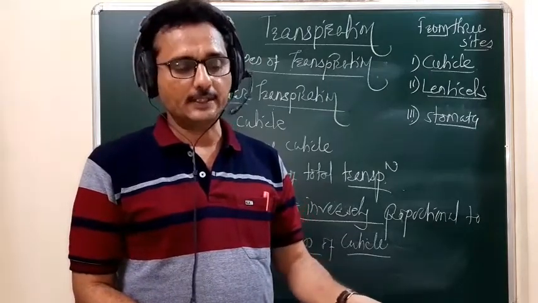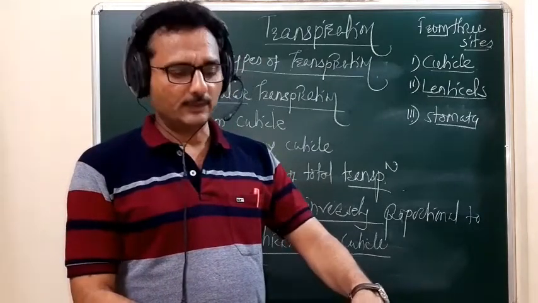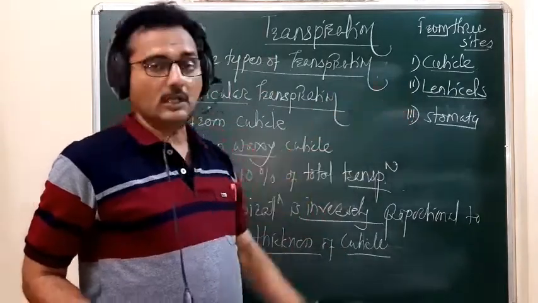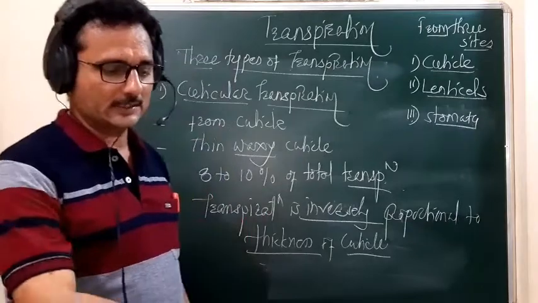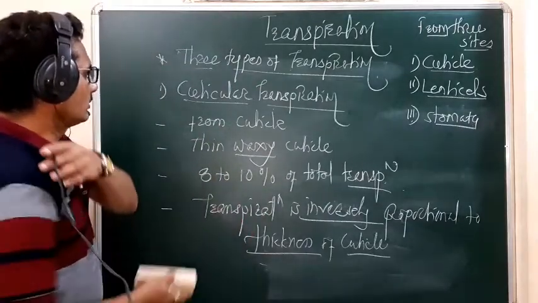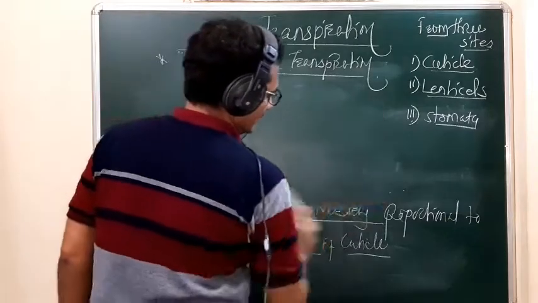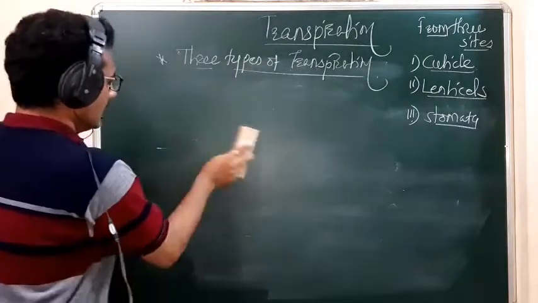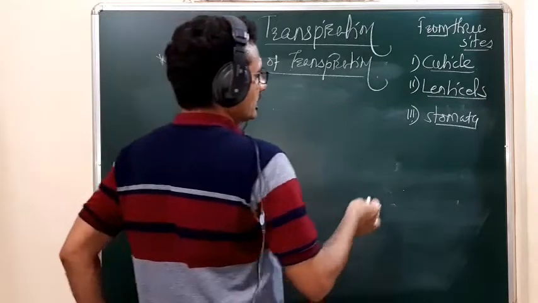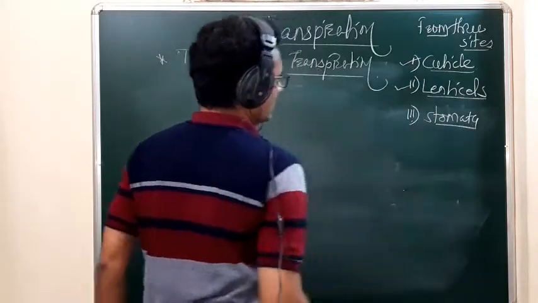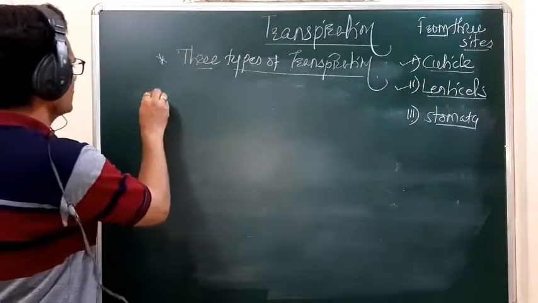Then the next type of transpiration is the lenticular transpiration. So the second type of transpiration is lenticular transpiration. Just now we saw the cuticular transpiration, and the next one is the lenticular transpiration.